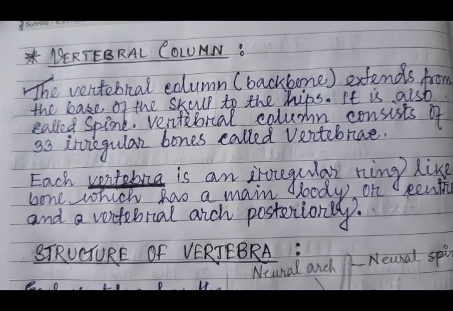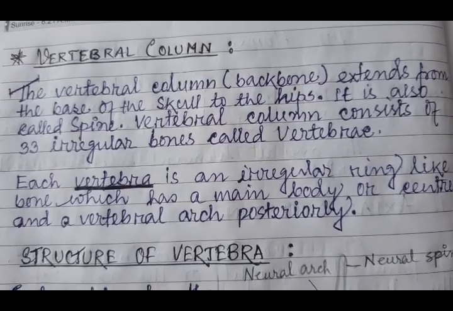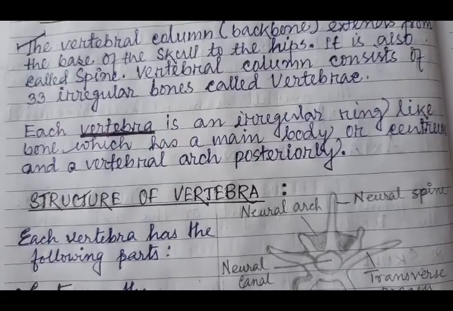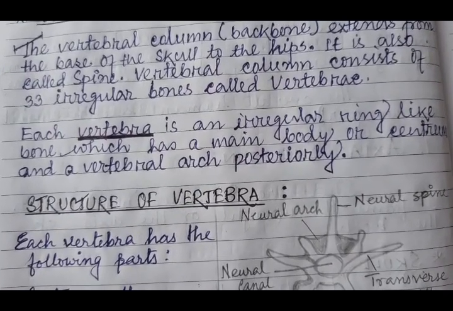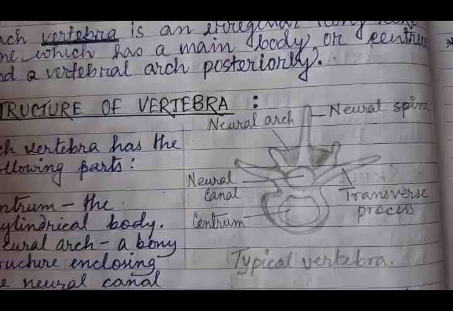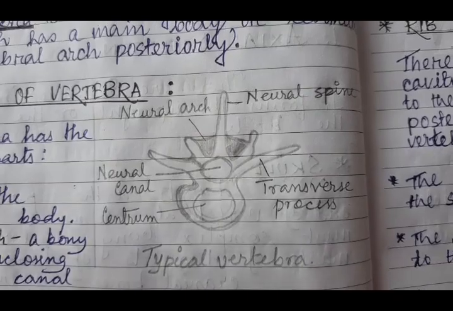The vertebral column consists of 33 irregular bones called vertebrae. Each vertebra is an irregular ring-like bone which has a main body or centrum and a vertebral arch posteriorly. Here, a diagram of a typical vertebra is given.